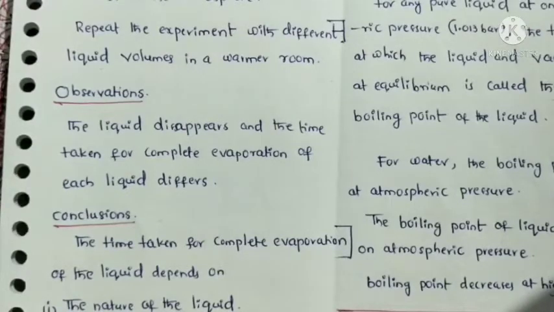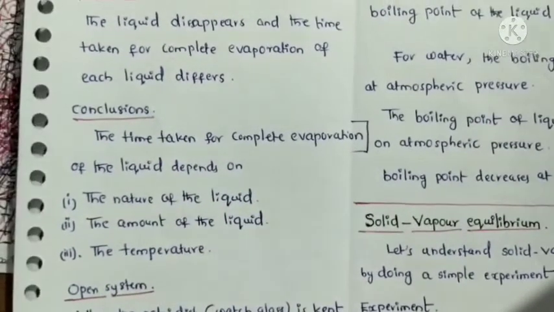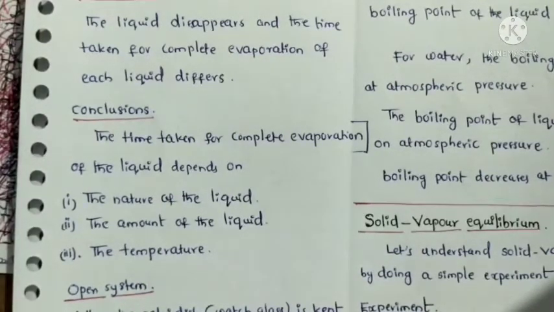Comparing acetone and water, acetone evaporates easily, so it is more volatile and has a lower boiling point than water. The conclusion: the time taken for complete evaporation depends upon the nature of the liquid, the amount of the liquid and the temperature. If the temperature increases, evaporation also increases.